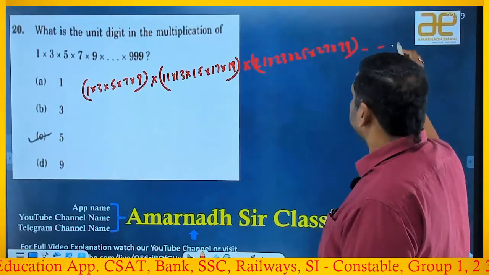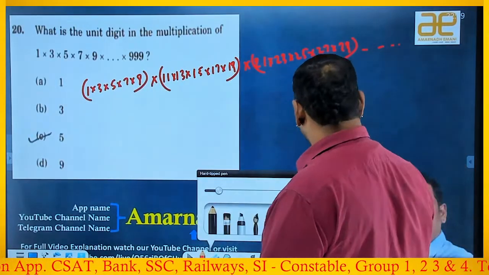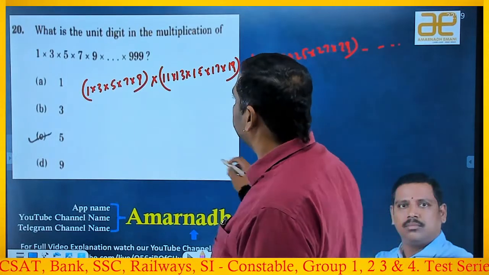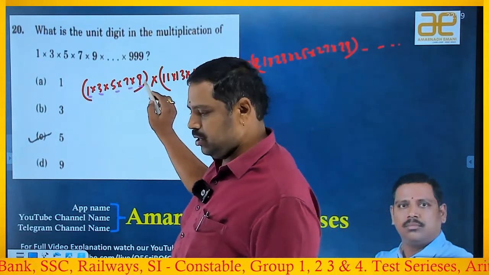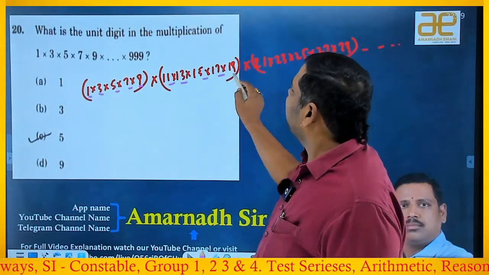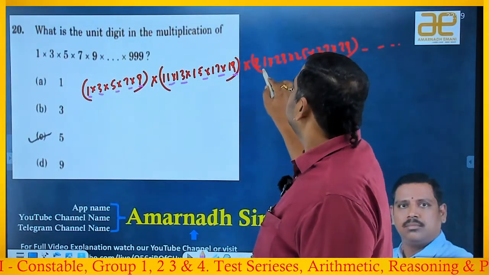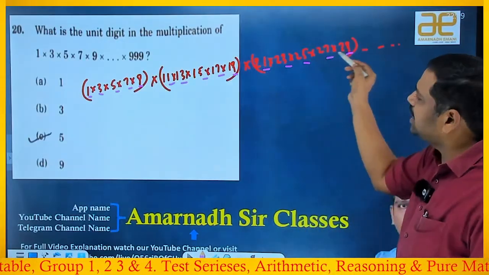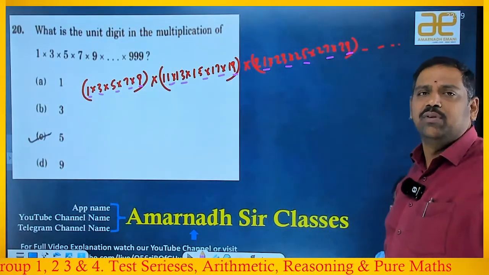If you want the units places, you can go with only the units places. Here 1, 3, 5, 7, 9, and the same will repeat. Here also 1, 3, 5, 7, 9, so the same will repeat. Always you will get the same.